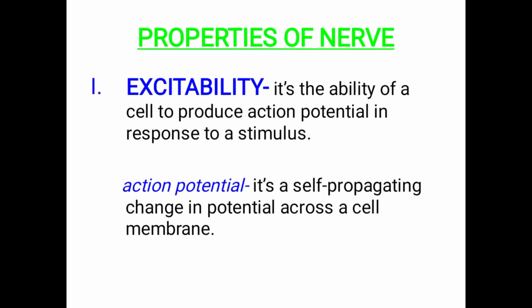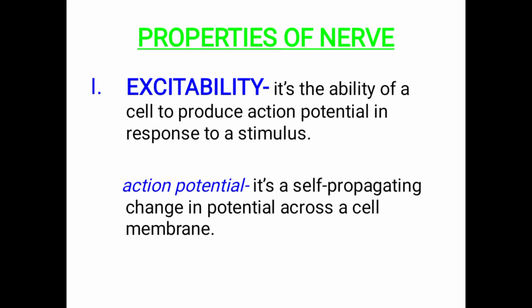Next, coming to the properties of the nerve fiber. First is excitability. Excitability means that whenever a stimulus is applied, it is the ability of a cell to produce an action potential in response to that stimulus. What is a stimulus?